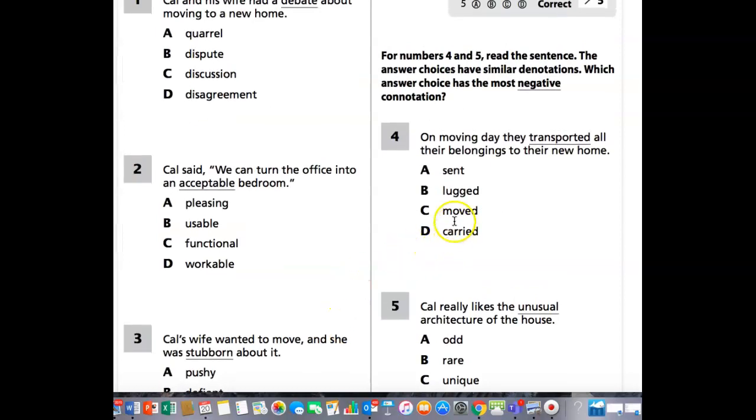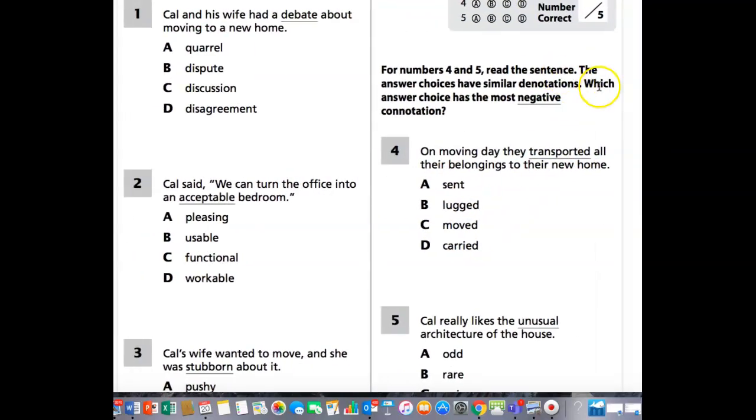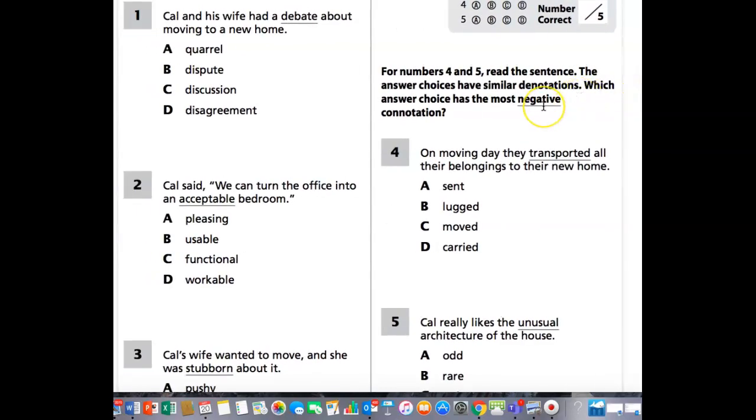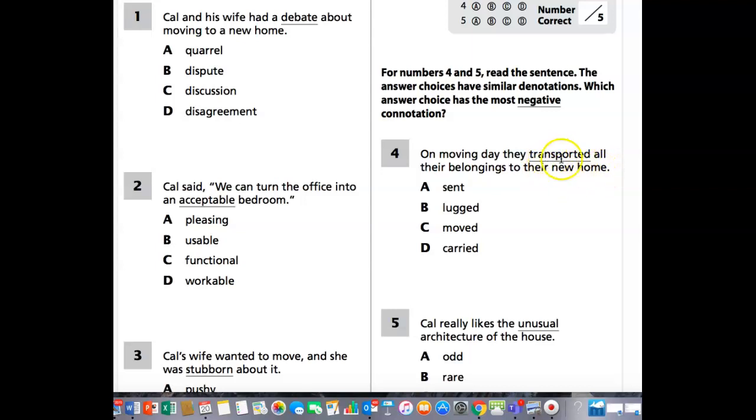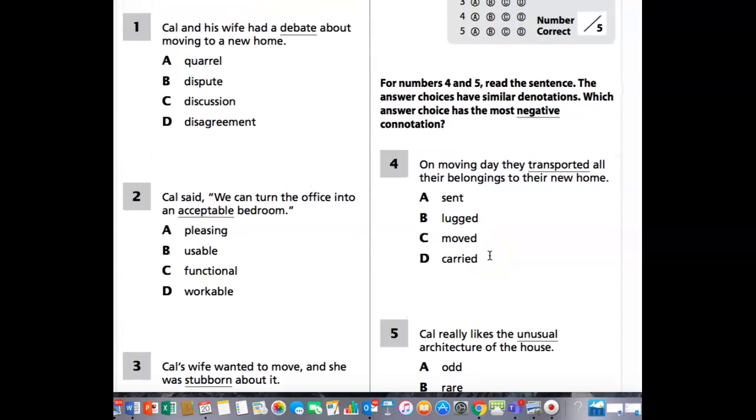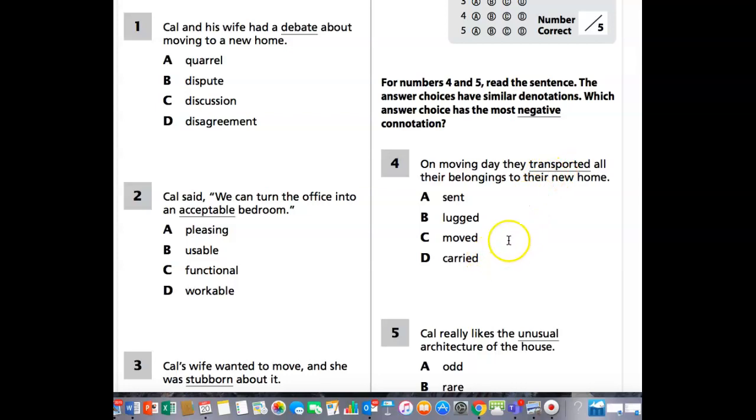All right, now number 4 and 5, the answer choices have similar dictionary definitions. So all of these in some way mean transported, okay, in the dictionary. Which answer choice has the most negative feeling about it? On moving day, they transported all their belongings to their new home. So remember, we're looking for negative. All right? A, sent. B, lugged. C, moved. D, carried. All right, so which one of those would be negative?